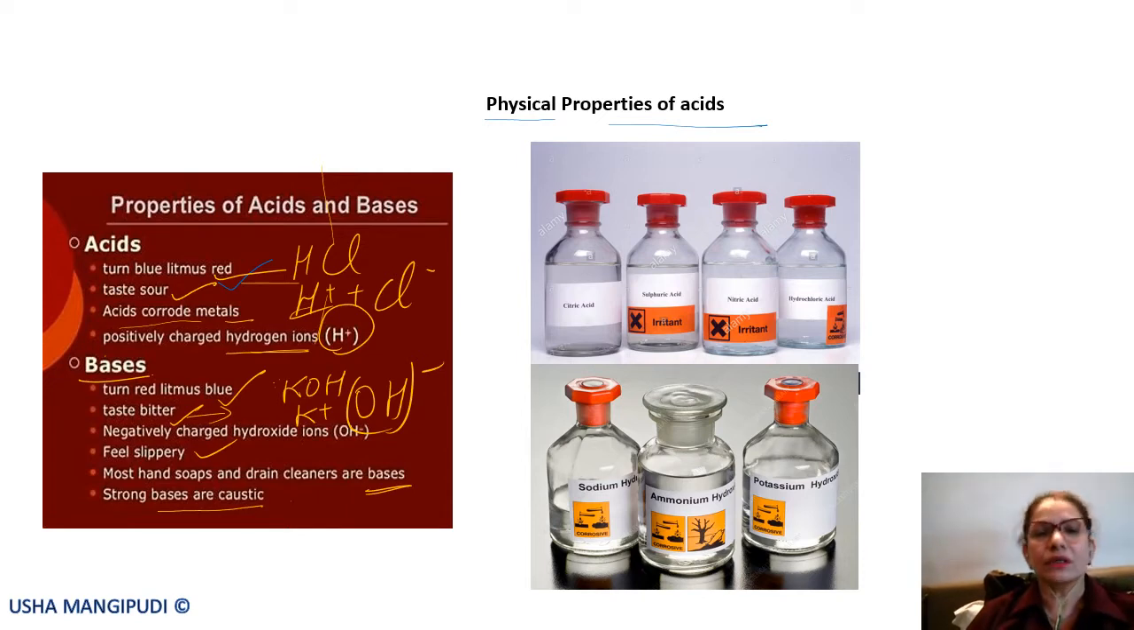So they are caustic. So these are the physical properties of acids and bases, and these are the acids and bases which you will find even in your labs. They will be found on the shelves in the labs. Okay.